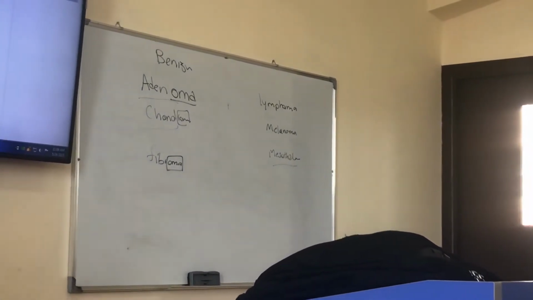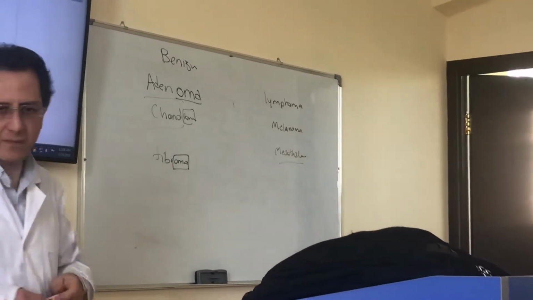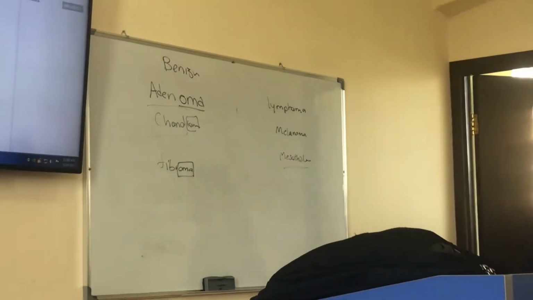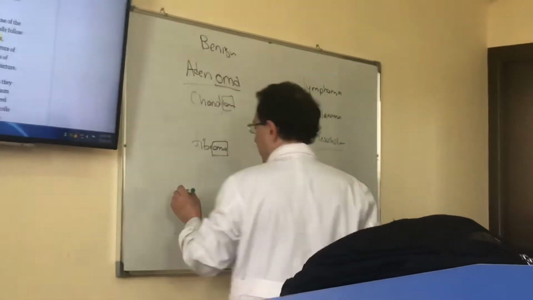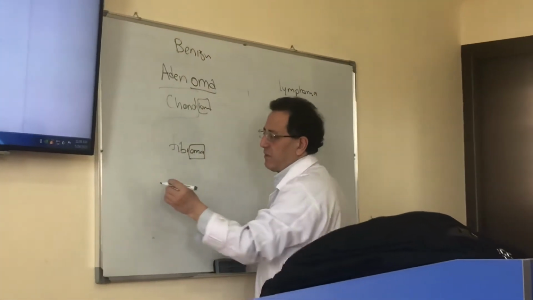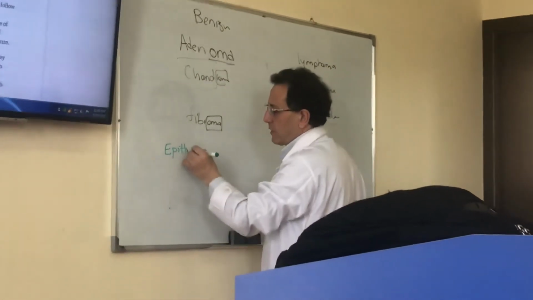And for those cancers, the cell of origin is important.